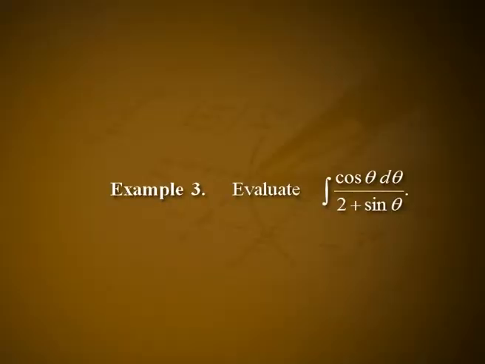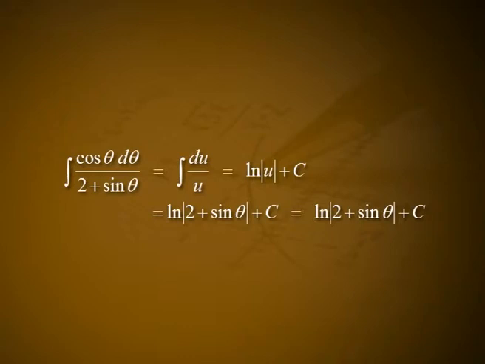Example 3. Evaluate the integral cos θ dθ divided by 2 + sin θ. Solution. In the equation integral du by u is equal to log |u| + c, let u = 2 + sin θ. Then du = du/dθ dθ, which is equal to cos θ dθ. So the integral cos θ dθ divided by 2 + sin θ is equal to the integral of du by u, which is equal to log |u| + c, which is equal to log |2 + sin θ| + c, that is, log (2 + sin θ) + c.